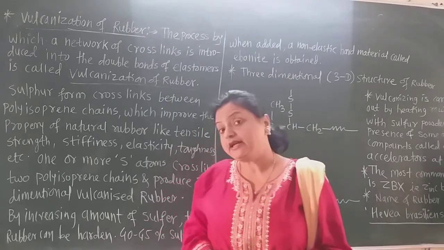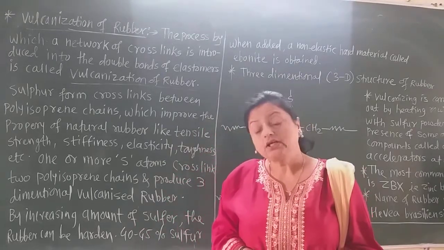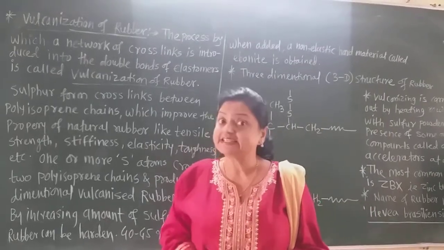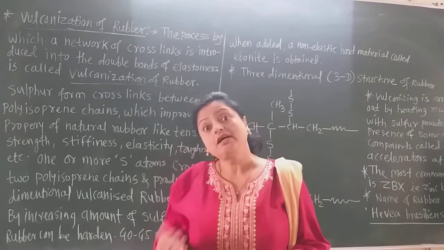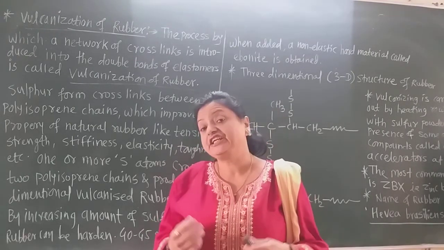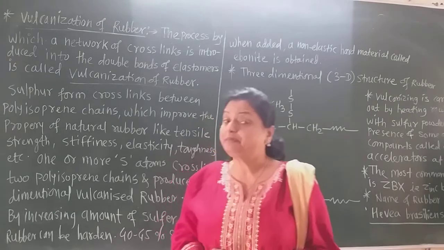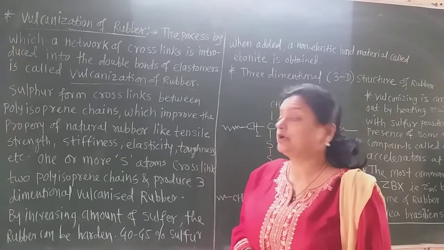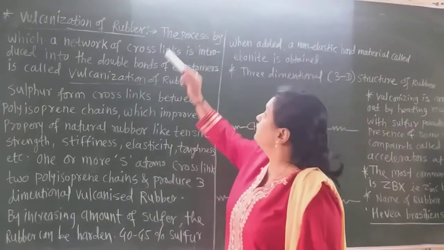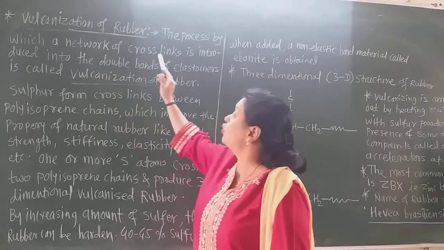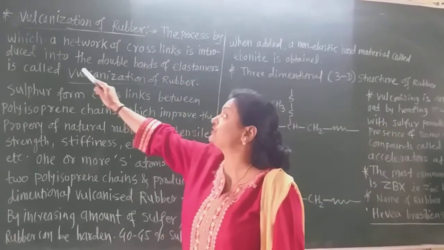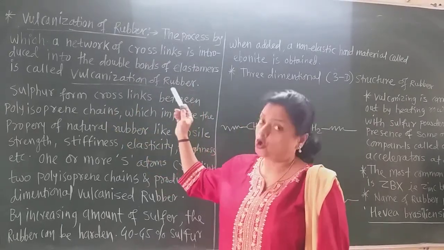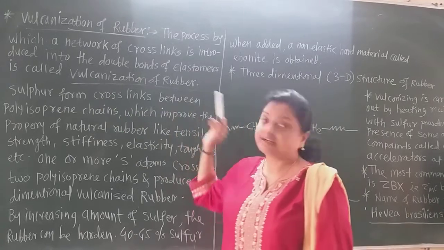the natural rubber, and due to that the properties of the natural rubber increase and become superior to the natural rubber, such as elasticity, toughness, stiffness, etc. So what actually happens in the vulcanization of rubber? Let us see. The process by which a network of cross links is introduced into the double bond of the elastomers, or polyisoprene, or natural rubber, is called the vulcanization of rubber.